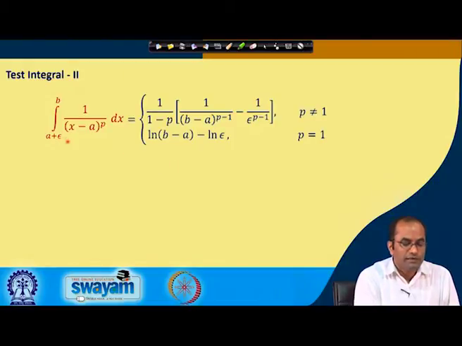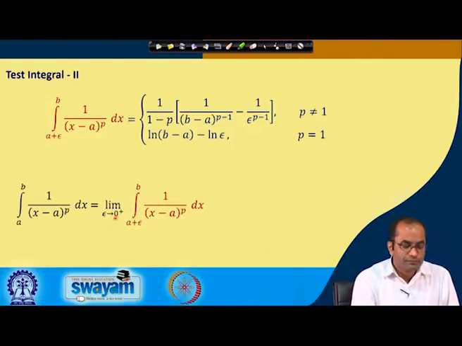So, it is clear that when epsilon goes to 0, you have minus ln epsilon, and epsilon is going to 0, so this will become infinity. So, for p equal to 1, again this integral is not converging. And here we have the situation when epsilon goes to 0 and p is greater than 1: this will become infinity.